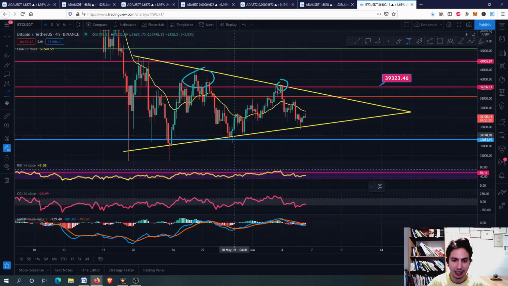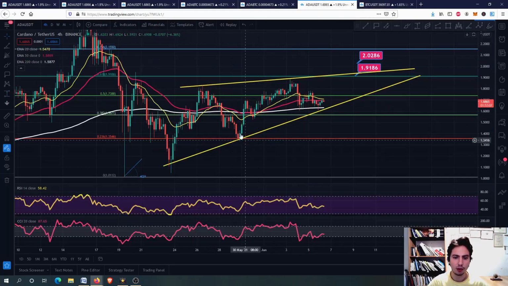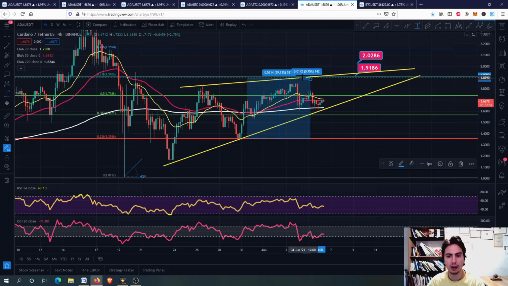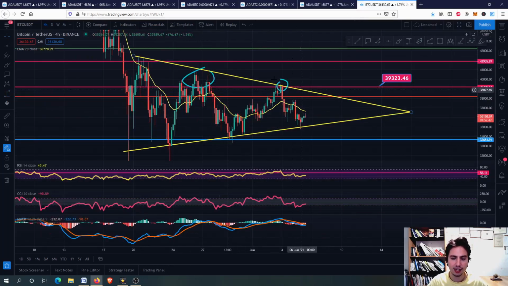Let's see the example here to tell you what I'm talking about. Let's see how much in a percentage we went upwards. 16%, okay, from this bottom to this top right here. For ADA, from this bottom to this top right here, let's see how much we went upwards. 39%. That's what it means for an altcoin to outperform Bitcoin. In terms of percentage, it goes higher than Bitcoin, okay? So that's why we are seeing the higher highs here, but on the Bitcoin, the lower highs.